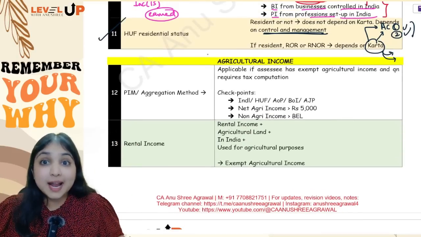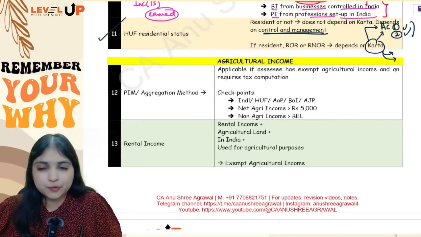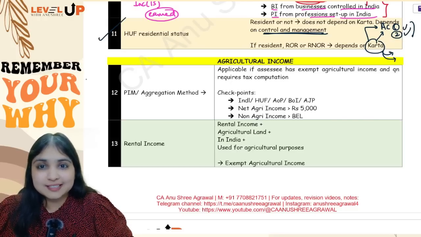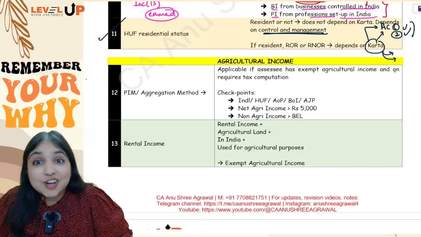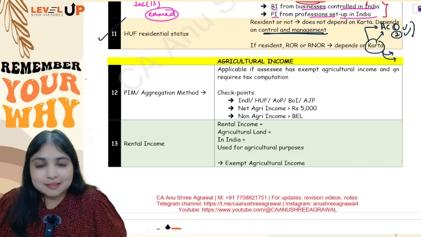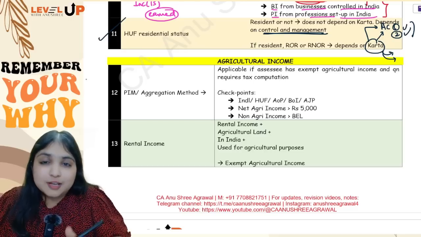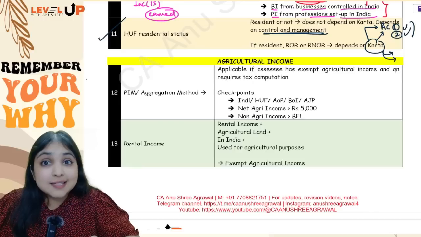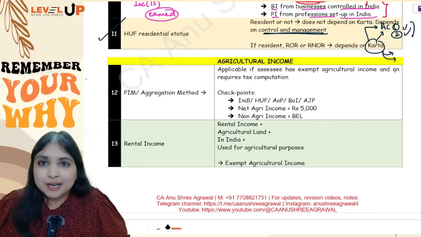Now coming to our agricultural income discussion, 2 points I want to discuss with you. Number one, the biggest problem in agricultural income is that we know partial integration method very nicely, but in the exam it doesn't even strike us that we're supposed to even apply this method. Okay, so remember one small rule. As soon as you see assessee is having exempt agricultural income, and if they're asking you to compute tax, you have to apply partial integration method.